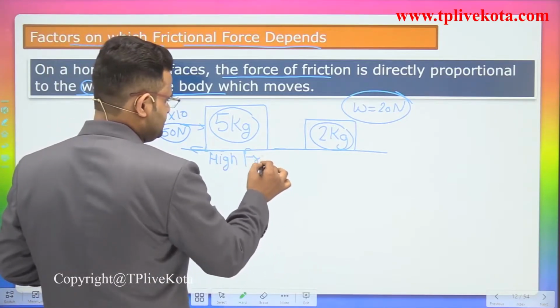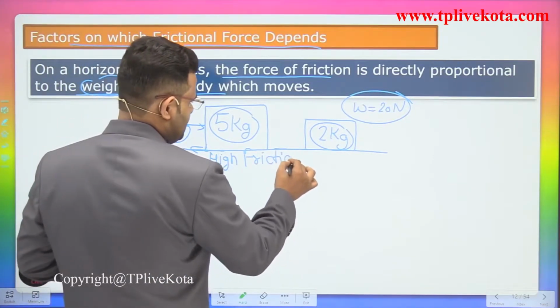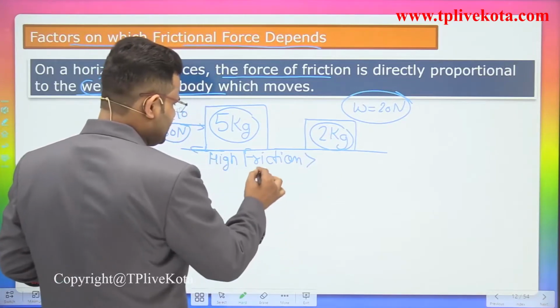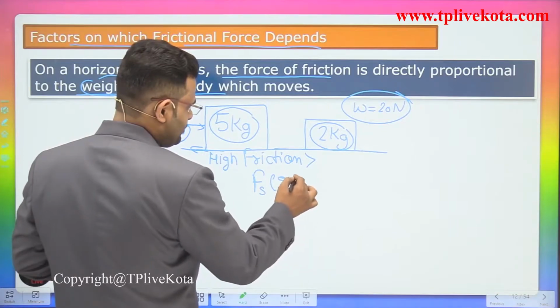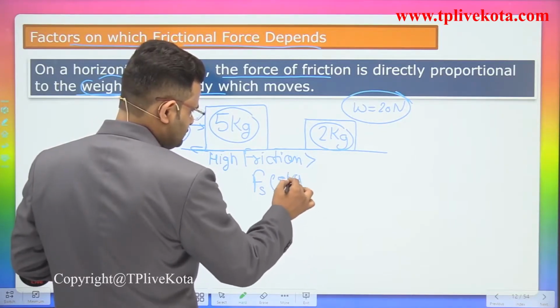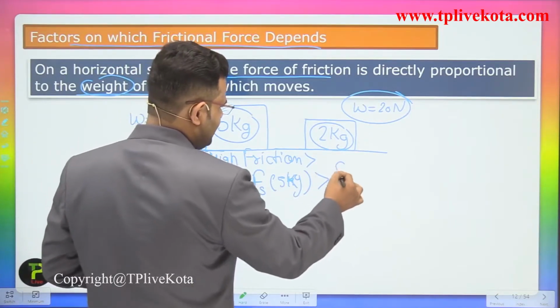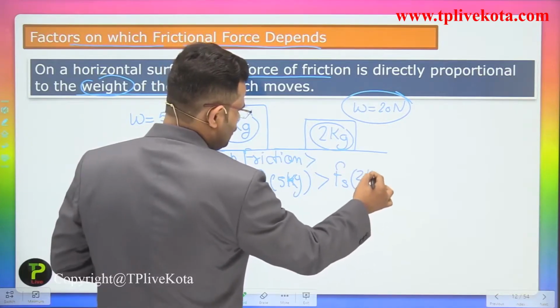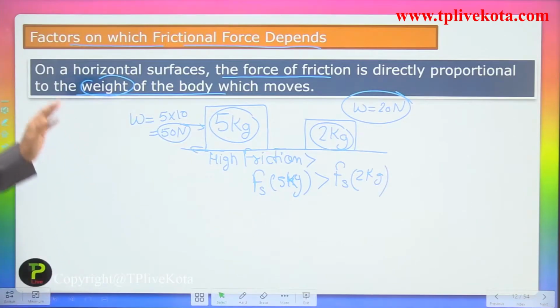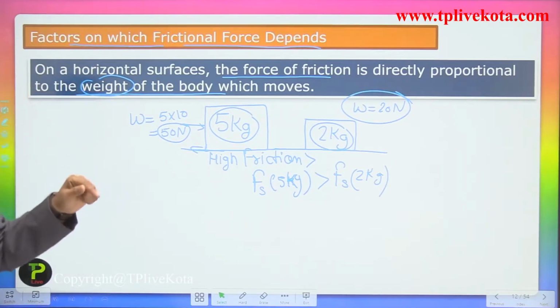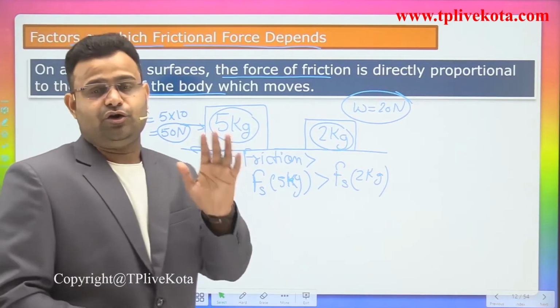So the body having high mass has high frictional force. The frictional force for a 5 kilogram body is high as compared to the frictional force of a 2 kilogram body. So that is the first point, in which we talk about how the frictional force depends on the mass, or you can say the weight, of the body.